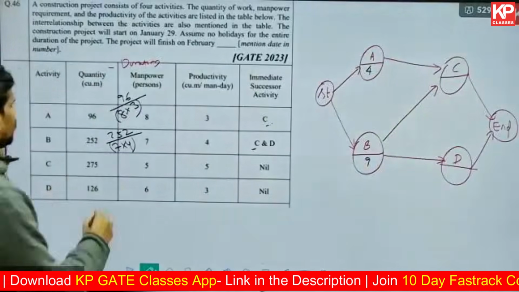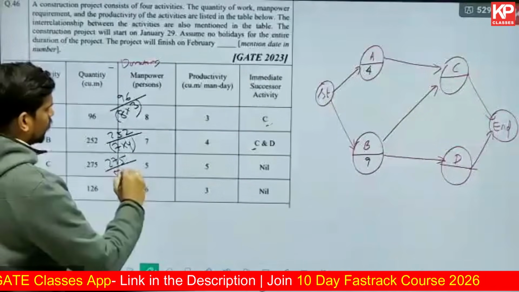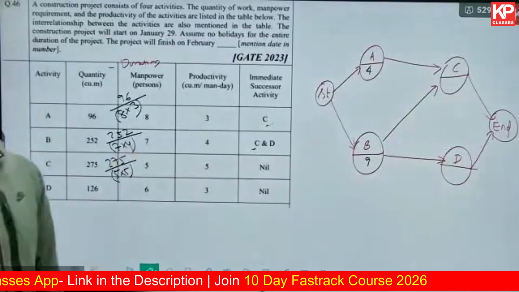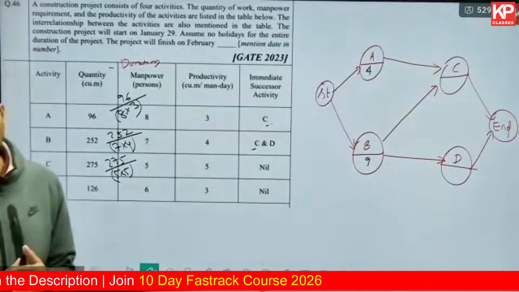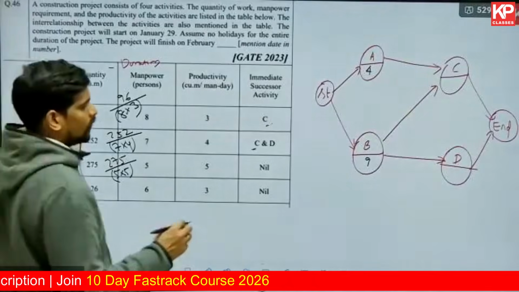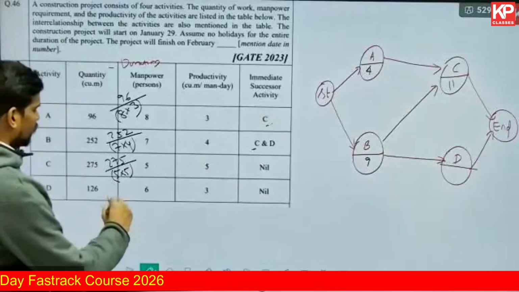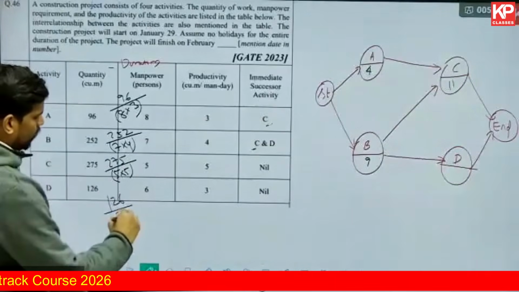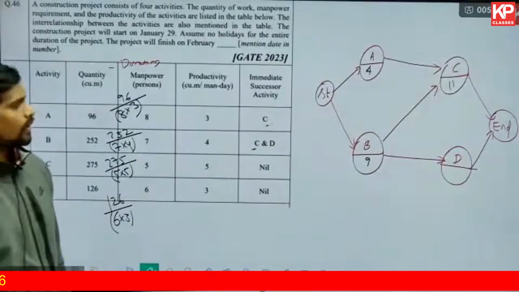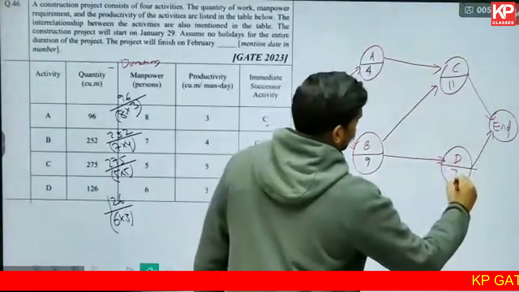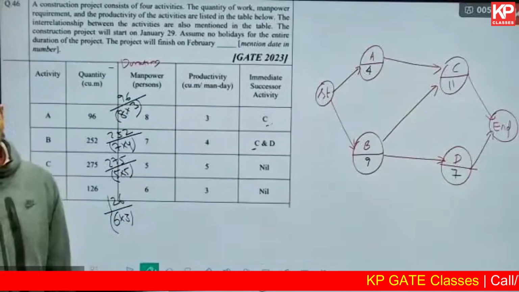Duration of C similarly: the total work is 275, divided by 5 people doing it at a productivity of 5. 275 divided by 5 into 5, 275 upon 25, 11. That's correct. And lastly for D, 126 cubic meters of work, 6 people at a productivity of 3. 6 into 3, 126 upon 18 is 7. This is the network with the durations also.